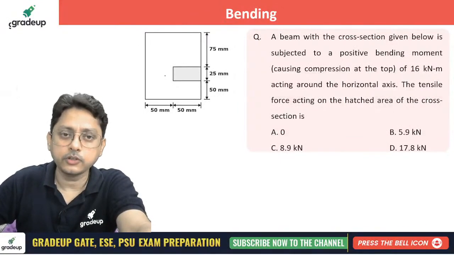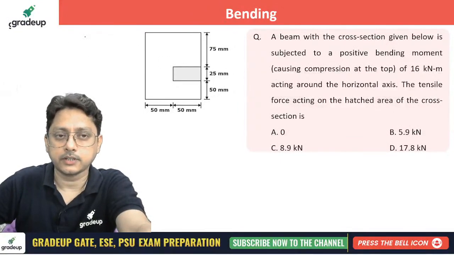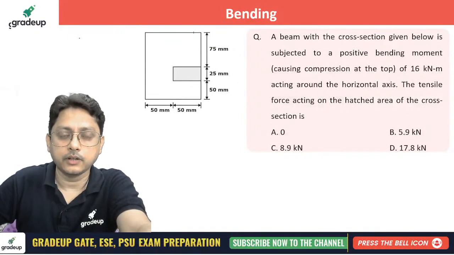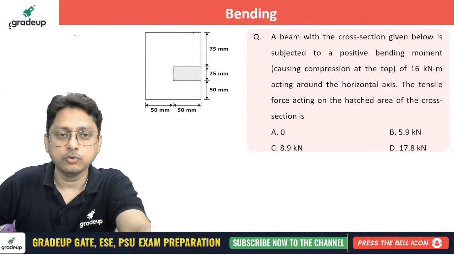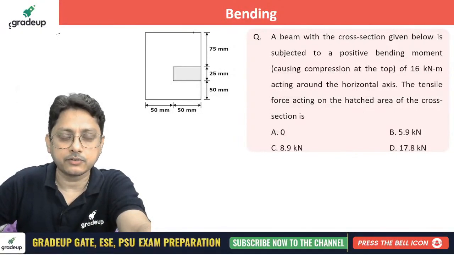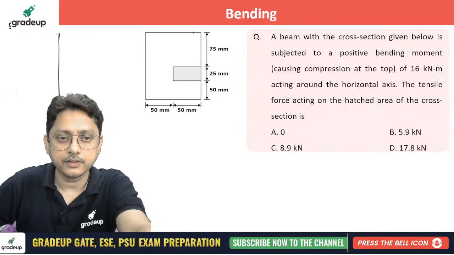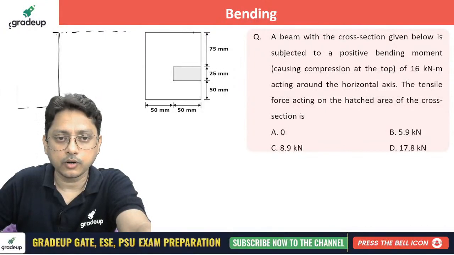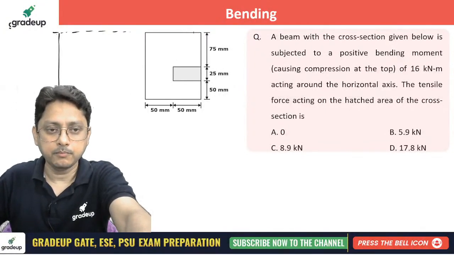You know that for the rectangular cross section, if this is the width of the cross section of the beam, we look at the variation of the bending stress across the width of the beam. This is your beam. This is your depth of the beam.